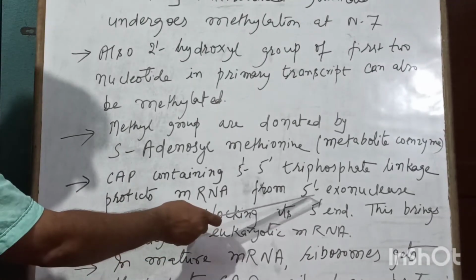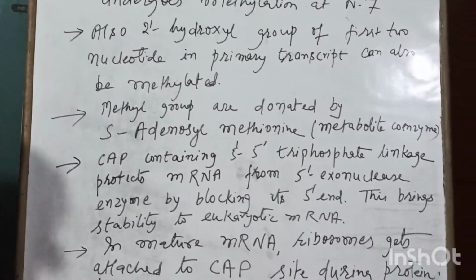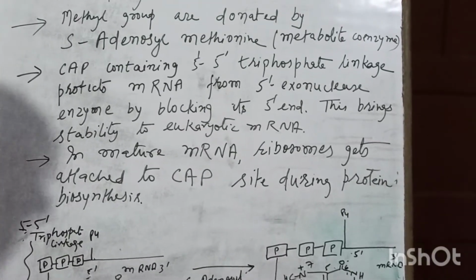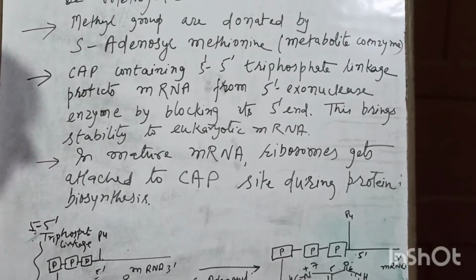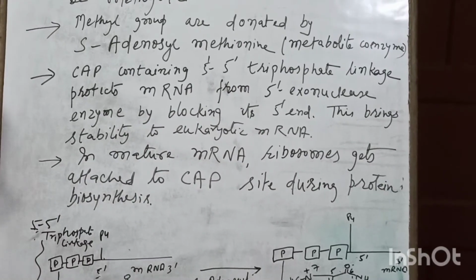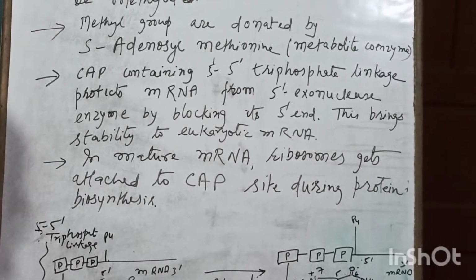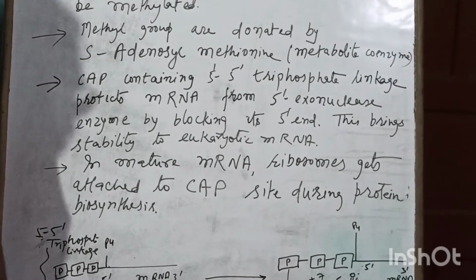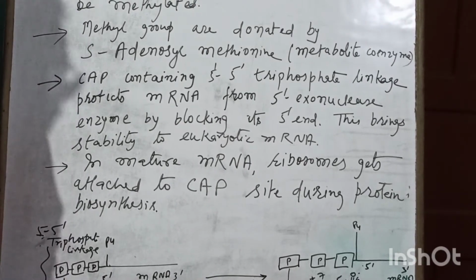This cap blocks the 5' end from the exonuclease. So it gives stability to the eukaryotic mRNA, and as I told earlier, it is 10 times more stable than